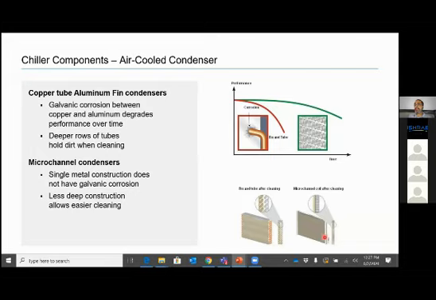Second, these are very deep generally, and these are less deep. So cleaning also is very easy of microchannel type of condenser. Very easy cleaning.